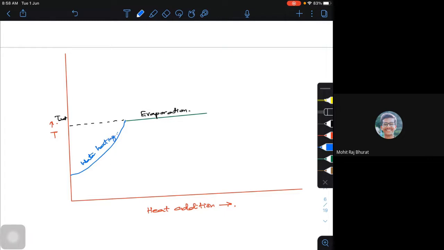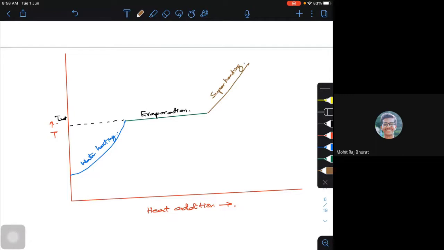Now, if I go beyond this, what am I going to get? The superheated condition. So this is called superheating.